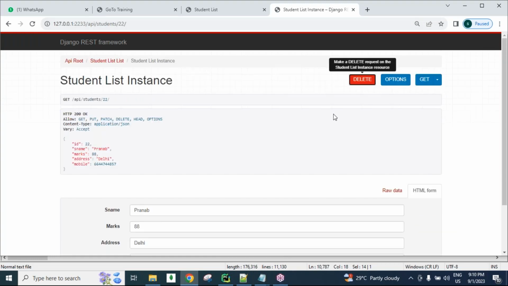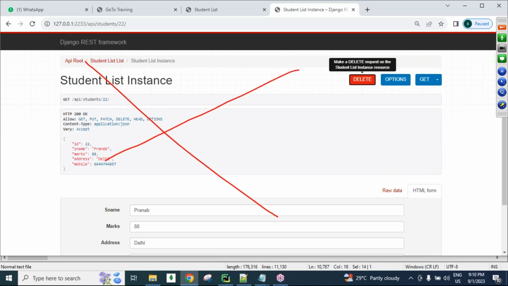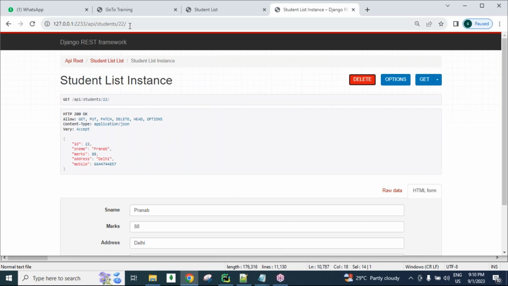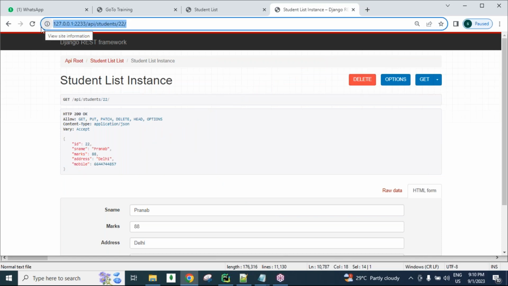Using the Django REST framework we are getting this, and we can test our APIs more easily. If you are using pure Django, this browsable API concept we are not getting, then we need to download a third-party Postman tool. Using that Postman tool, we can test our APIs, guys.